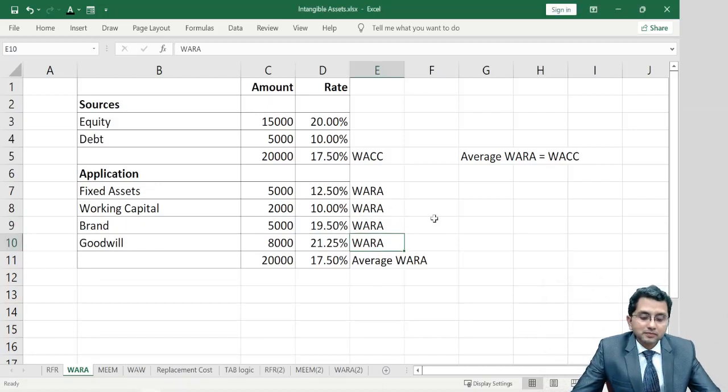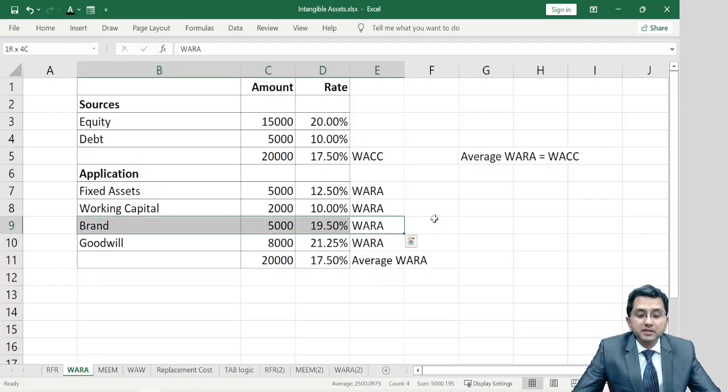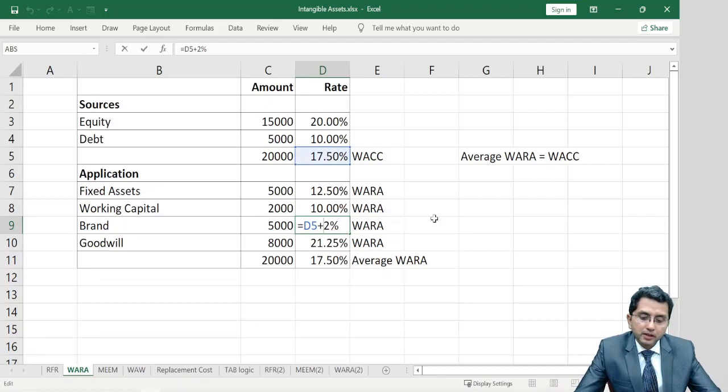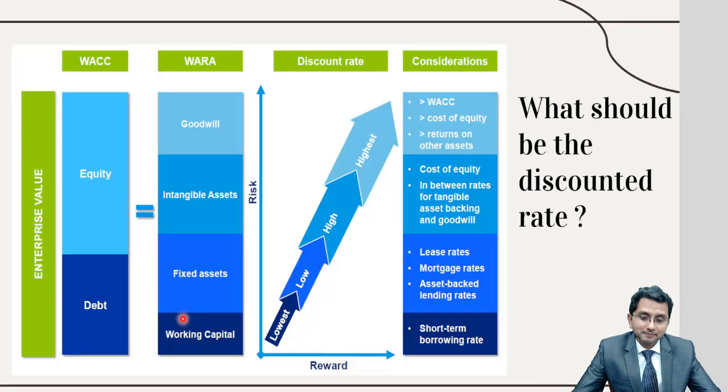So for the intangible asset, for brand, I'll use a 19.5% discounting rate. Goodwill is calculated as a balancing figure anyways. This is the concept of VARA, right? If I say this should be higher, it should be 3% higher in my experience, then I'll have to recalculate VARA for goodwill, or maybe I should always cross check. Okay, so that's the concept of weighted average return on asset.